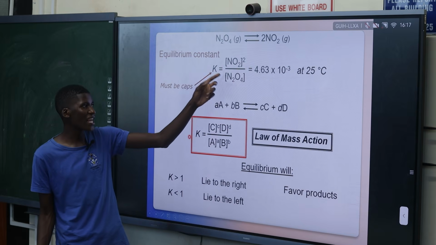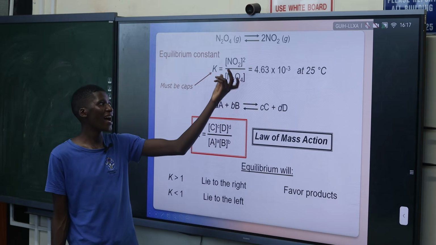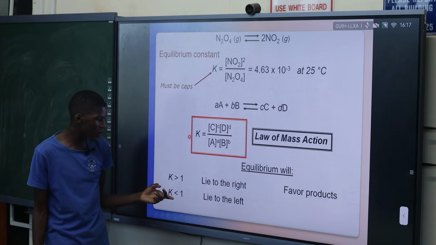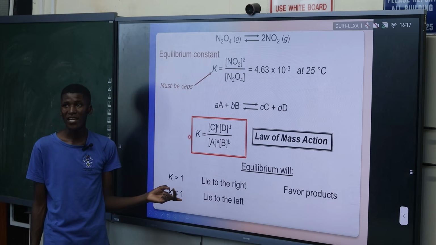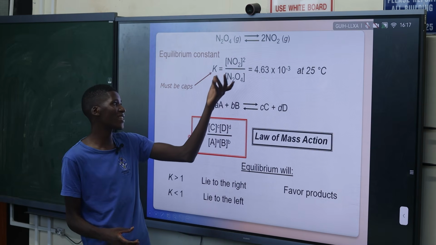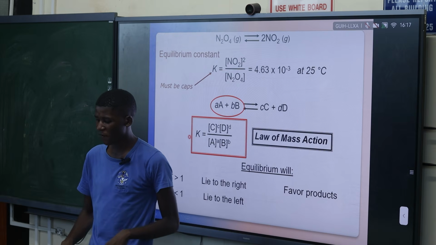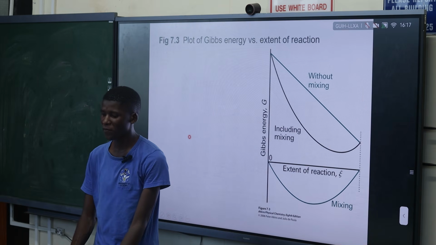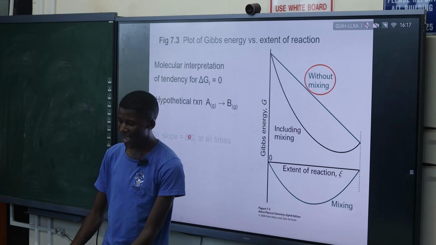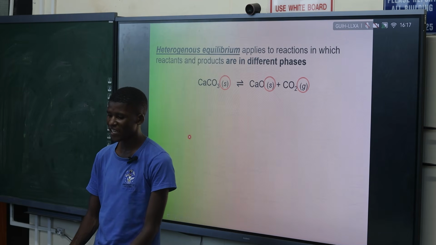So if the concentration of reactants is bigger than the concentration of products, which is the numerator, K will be less than 1. It means we are favoring the formation of reactants, because we have more reactants than products available.